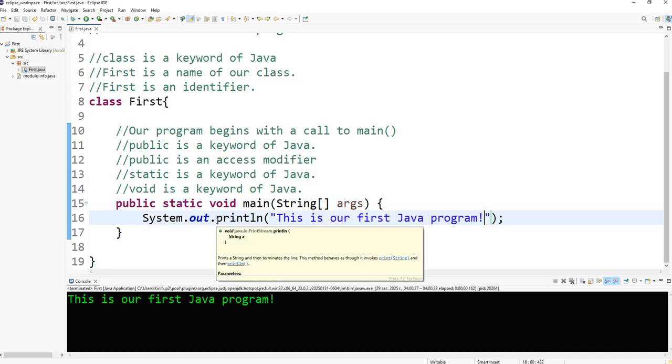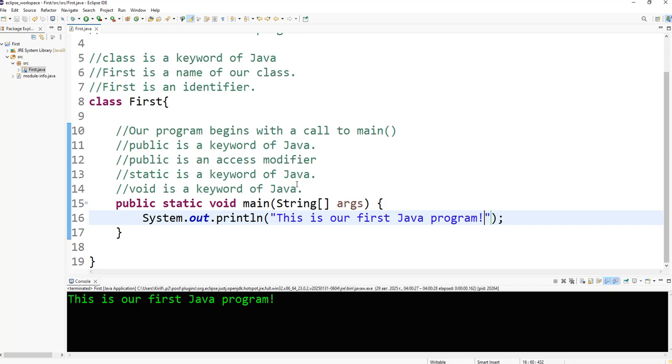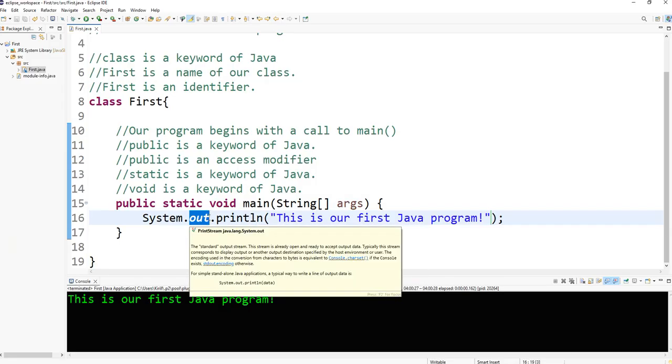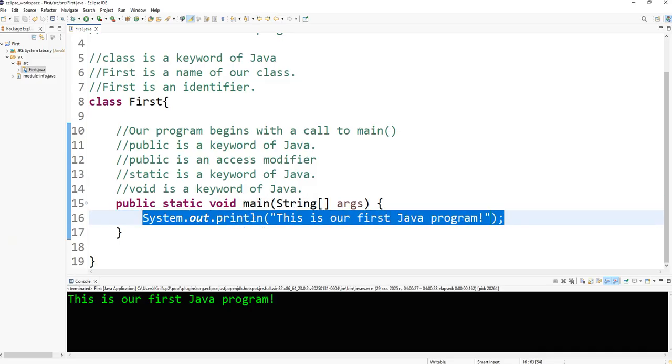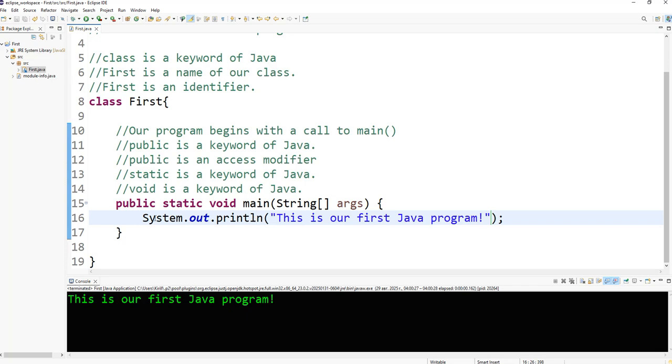println is a method which can display different information on a console screen. System is a predefined class which is connected to our computer system, to our Java virtual machine environment. And out is an output stream which is connected to the console. So this line means that we call the println method from the predefined class System in order to display this line.